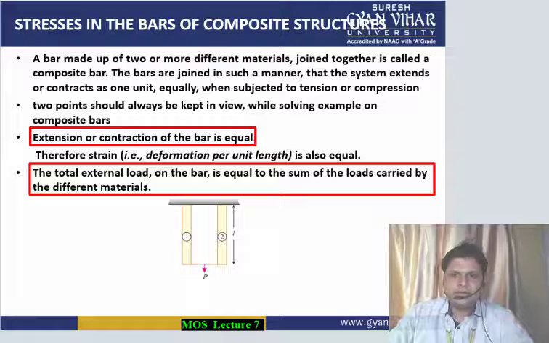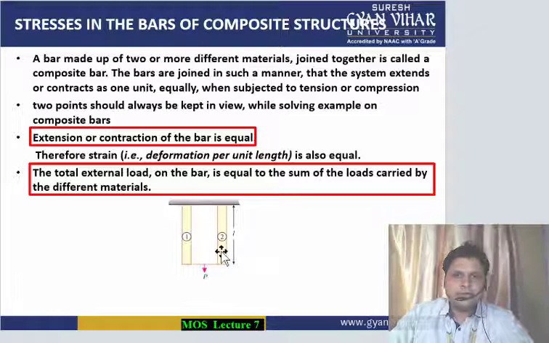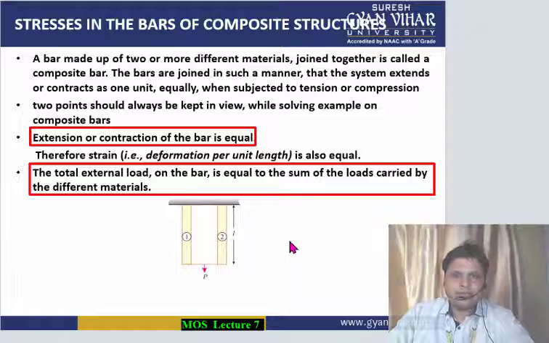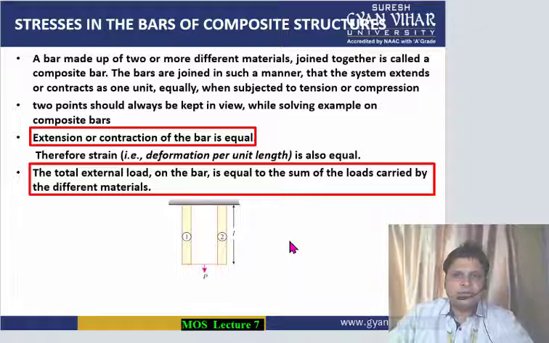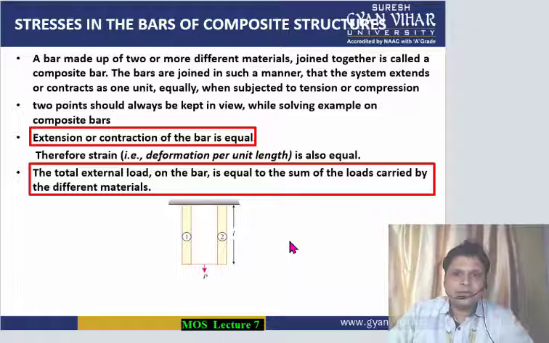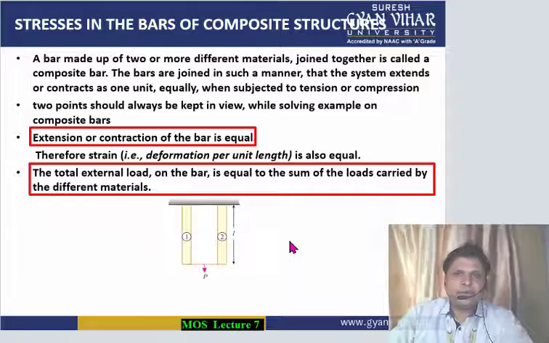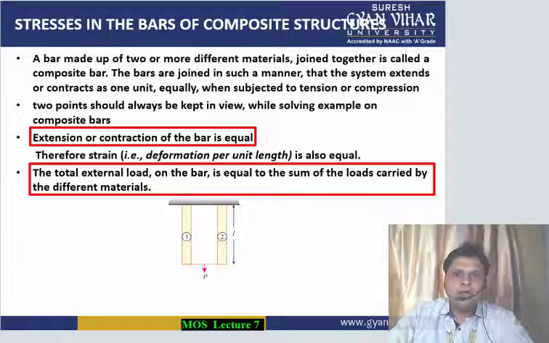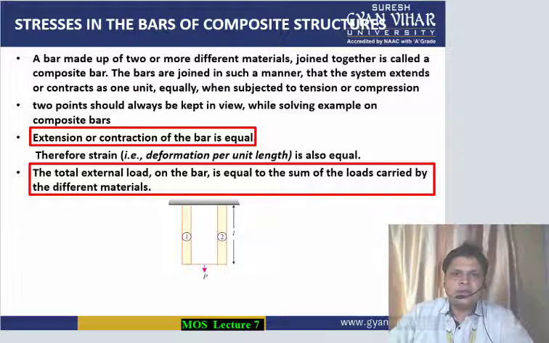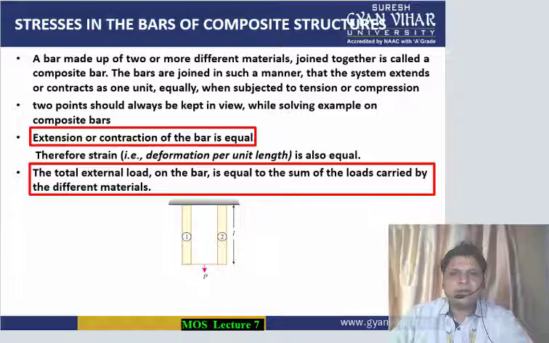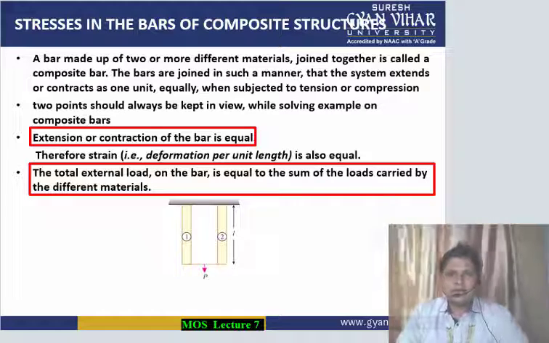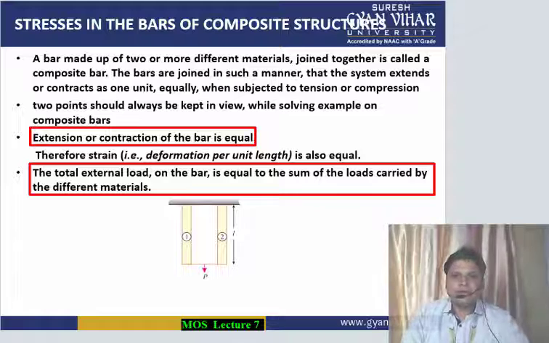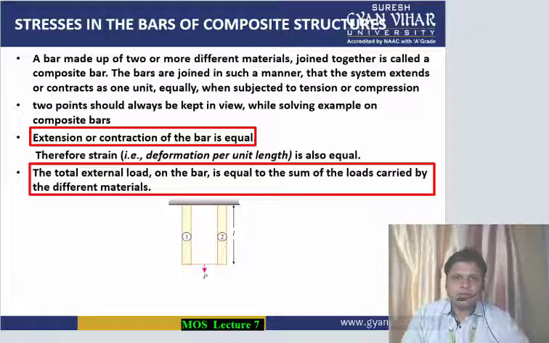Now, as you can see in the diagram, a bar which is made of two or more materials is known as a composite bar. When it is loaded along the axis, it takes the shape of a composite structure. So a bar made up of two or more materials joined together is called a composite bar. The bars are joined in such a manner that the system extends or contracts as one unit equally when subjected to tension or compression.